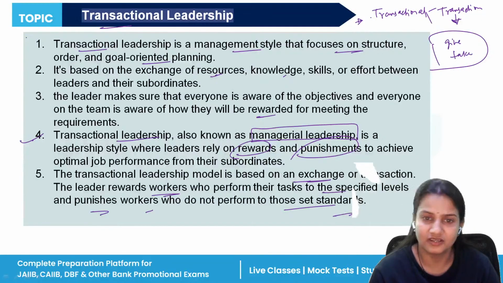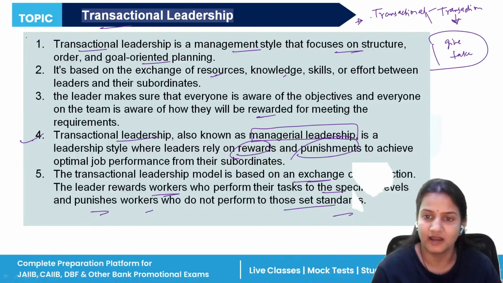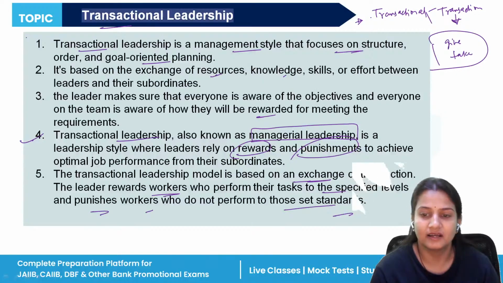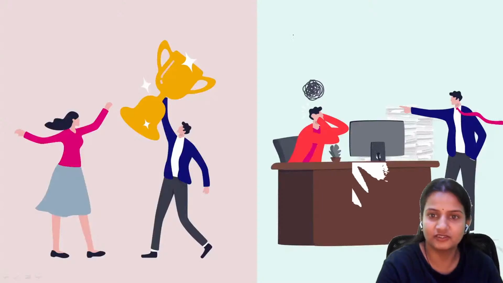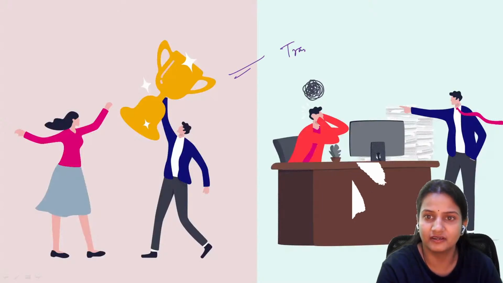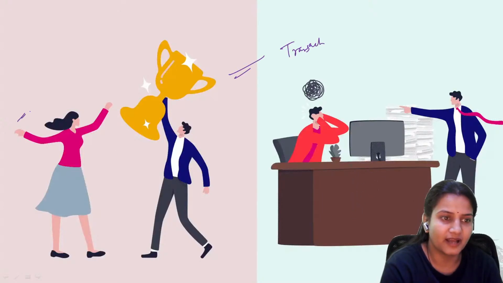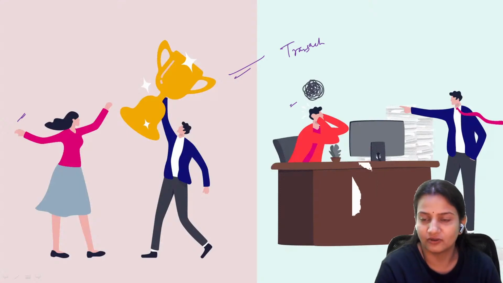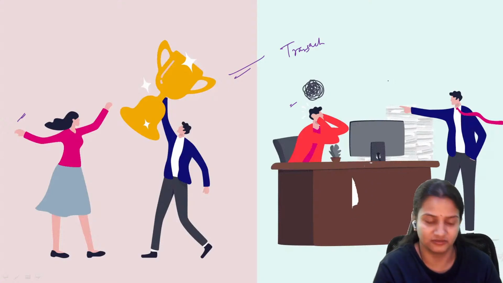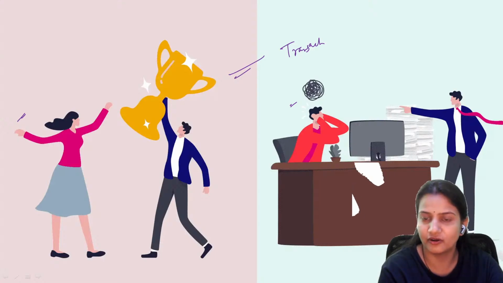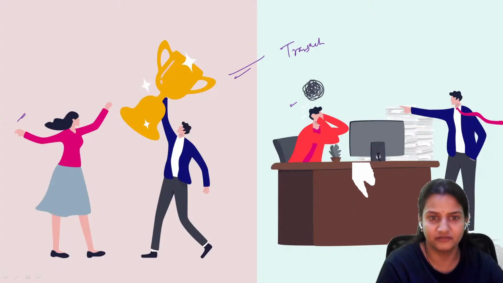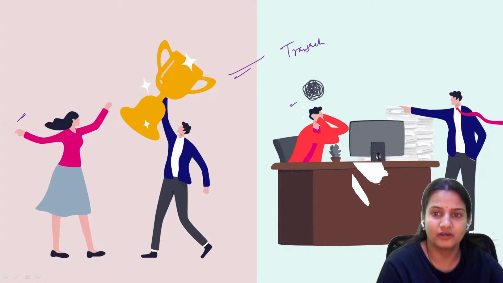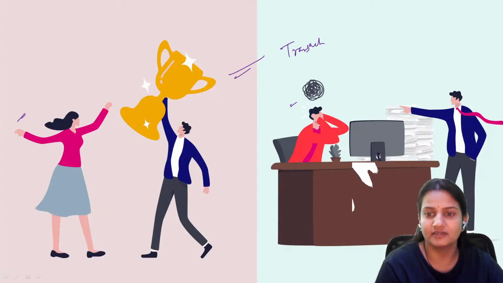If the employee has done a good job, they will be rewarded. If they have not done a good job, then the leader will punish them. So this is the image of transactional leadership. Here, this woman has done a tremendous job, and now the boss is rewarding her. Here, this person has not done a good job, so the boss is scolding him. See, all the files are kept like this. So it is just like a give and take policy. If you do better for the organization, I will give you the benefits and rewards. If you do not do better for the organization, then you will be punished.